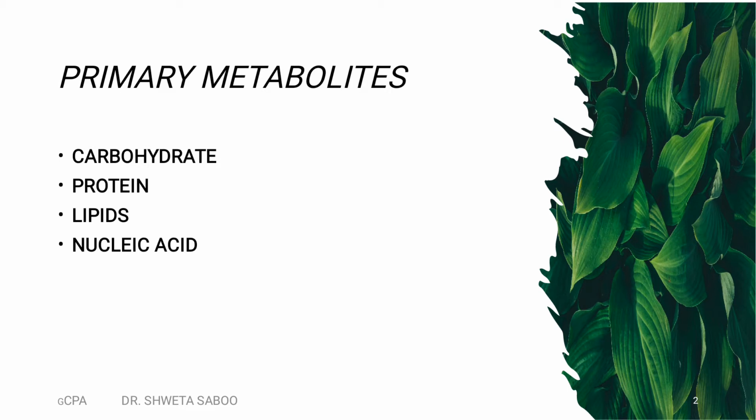During this metabolism in the plant, different biochemical reactions occur, and a number of chemicals are synthesized as byproducts.